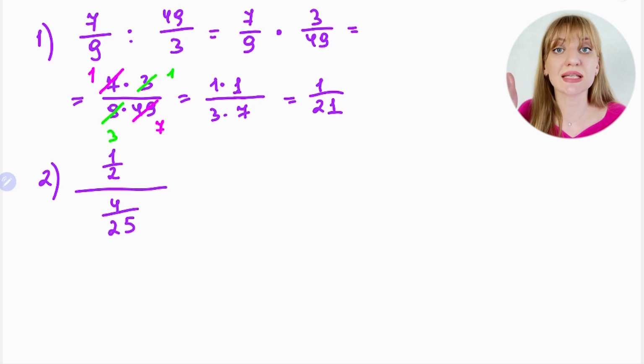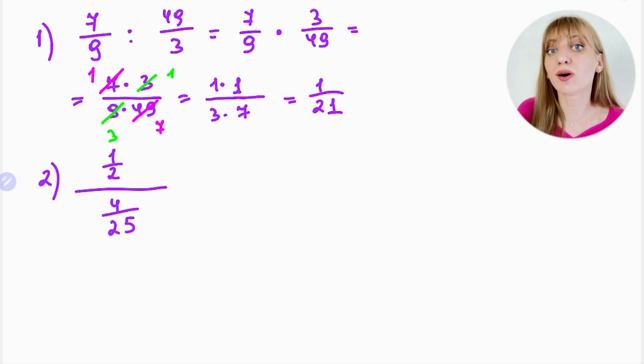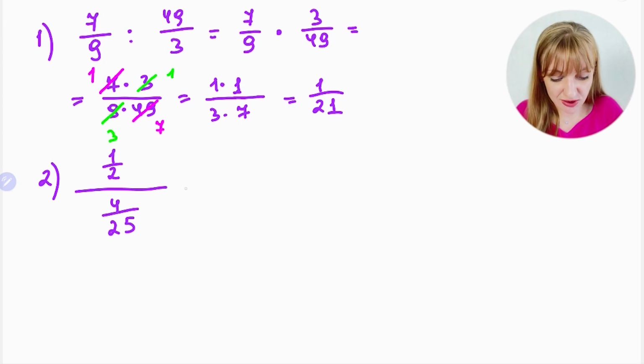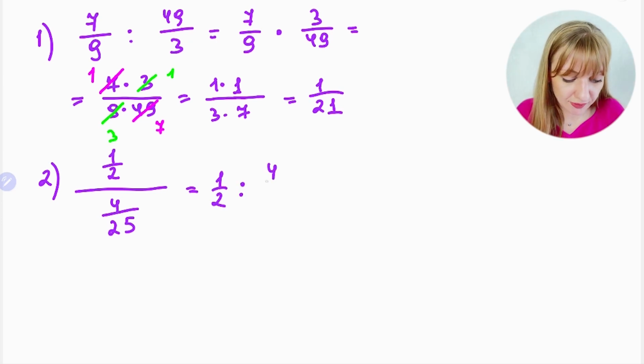But always, if you have a fraction where both numerator and denominator are also fractions, then first of all you just need to write this expression as a division, and then use the rule of division of fractions. So first of all, I just write 1/2, because it's on the top, which means 1/2 divided by 4 over 25. And then what?